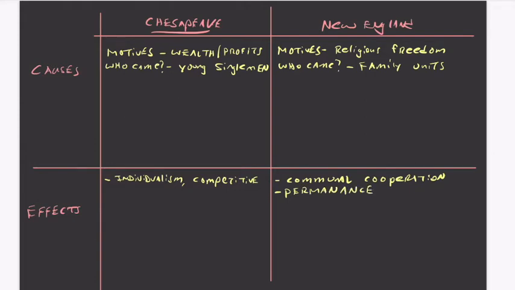Looking at that, I think I spelled permanence wrong, but I'll ask you to excuse my spelling on that one. But you think about why that is, because if we look at the people that are coming here, they're family units that came for religious freedom. They don't want to go back to England where they were persecuted for their religious beliefs. And they're coming as family units. So they're going to cooperate.